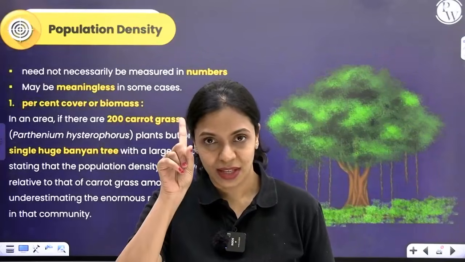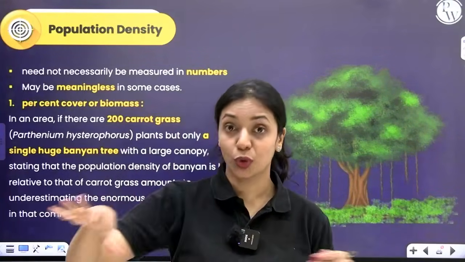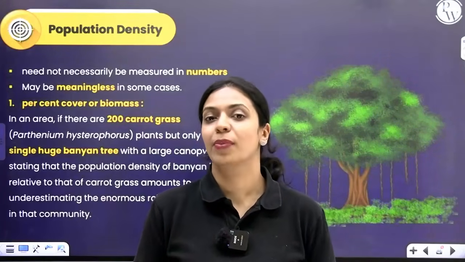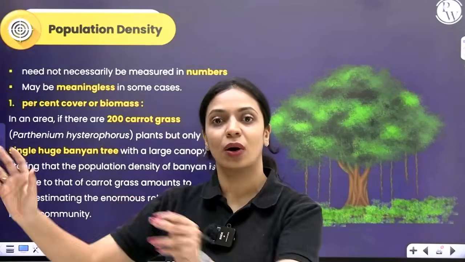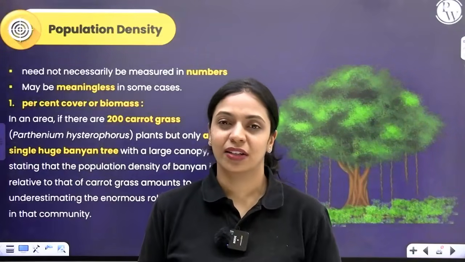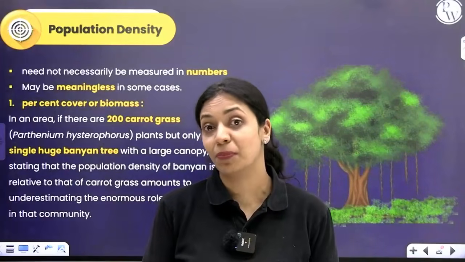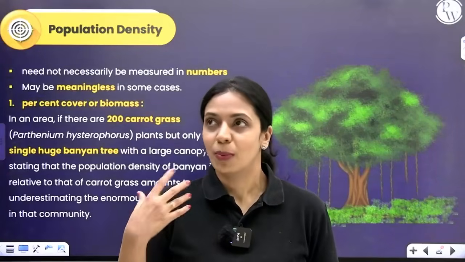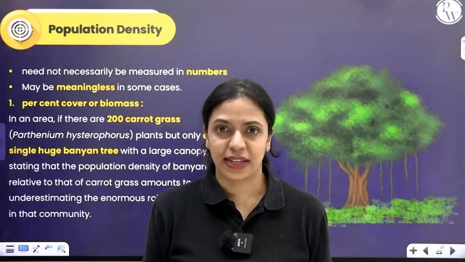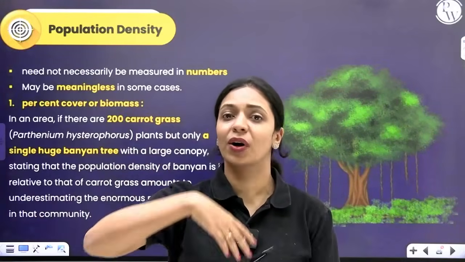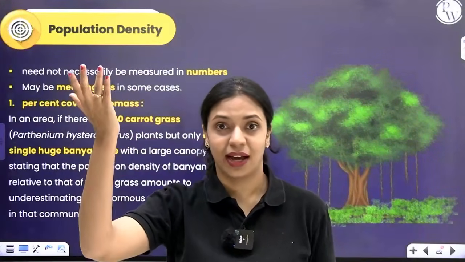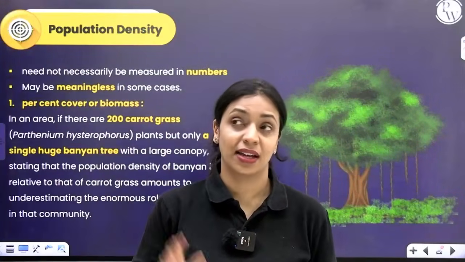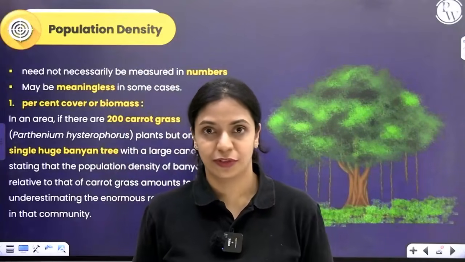A banyan tree may be just a single plant compared to 200 Parthenium plants, but I'm sure the biomass and the productivity of that banyan tree will be much higher compared to all of these 200 Parthenium plants put together. These Parthenium plants don't generally support other organisms, but one big banyan tree, probably in its roots, a lot of microbes are surviving. Probably on its stem, a lot of different species of insects are surviving. Probably 2-3 different species of birds have formed a nest and laid eggs in its trunk. Also, there could be a lot of other insects and epiphytes growing on top of its branches.